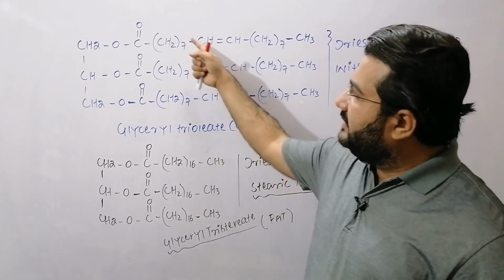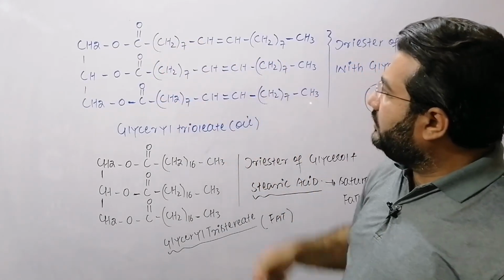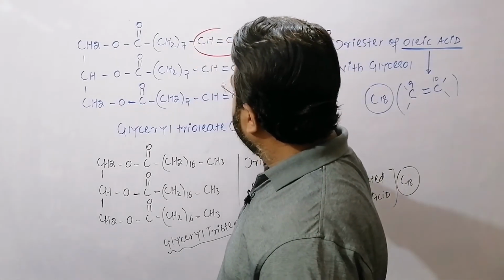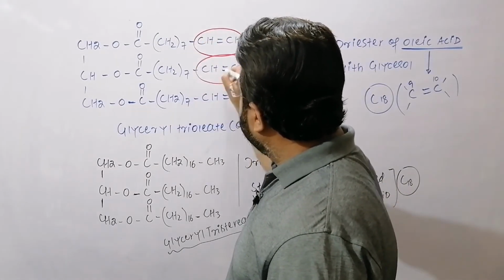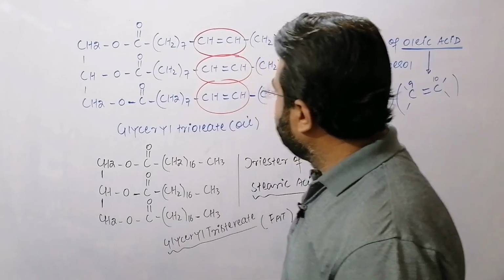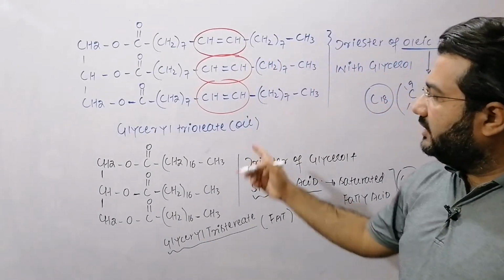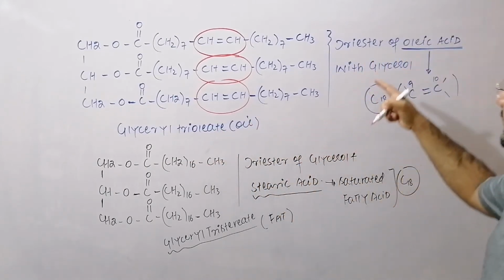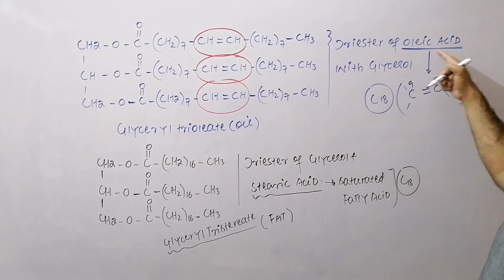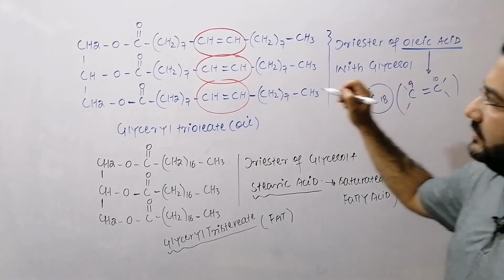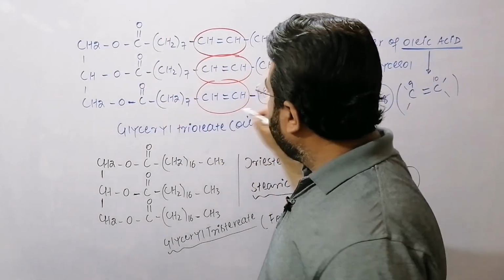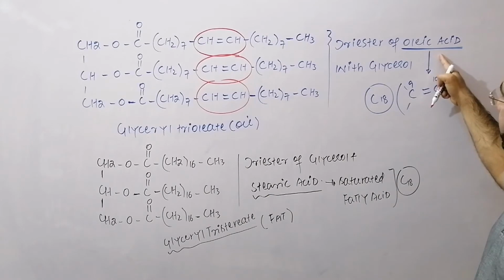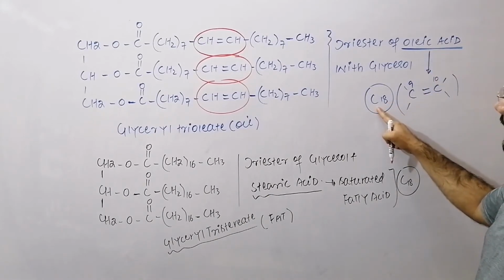My dear student, this one is the structure of an oil in which you can see the unsaturation. So that is basically the unsaturation present in the structure of this oil. And this oil is actually glyceryl trioleate, and it is a triester of oleic acid with glycerol. So this one is basically the oleic acid, which is an unsaturated fatty acid having a total of 18 carbon.